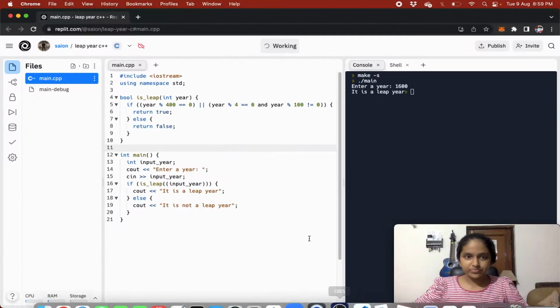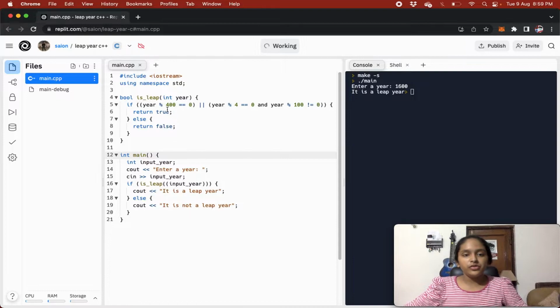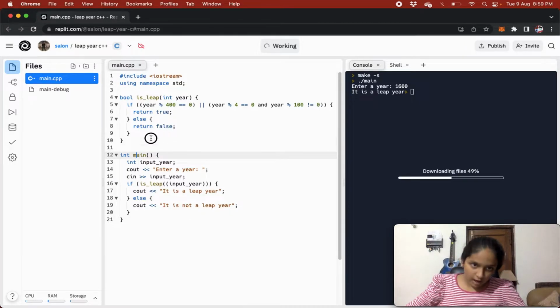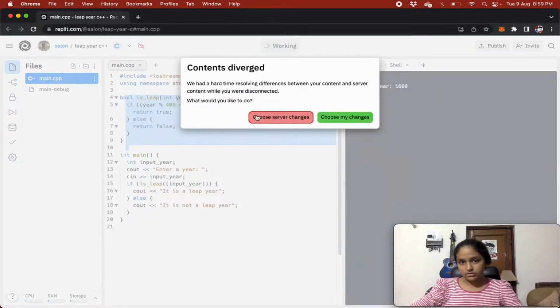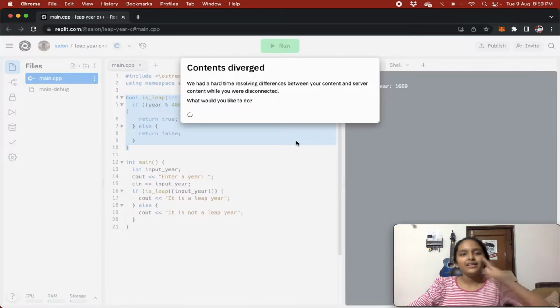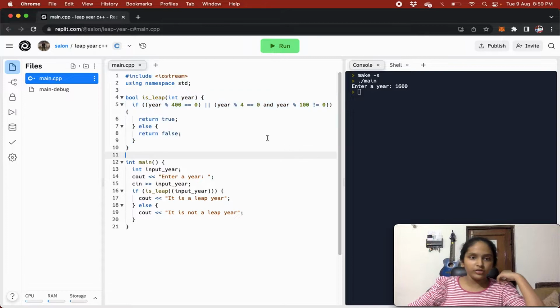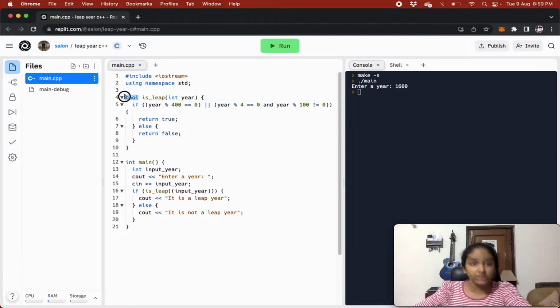Okay, so first of all, we are making a function, and you must be seeing we have given another data type here.